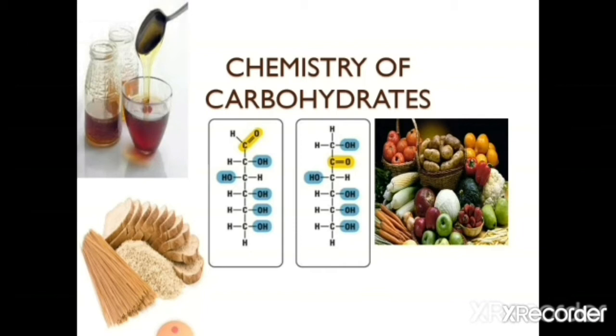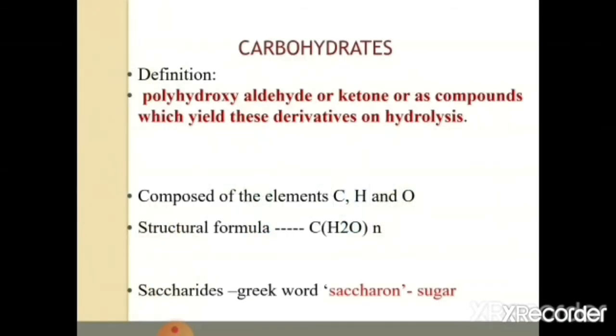Today we'll discuss the chemistry of carbohydrates. So how will you define a carbohydrate? They are polyhydroxy aldehyde or ketone compounds, or compounds which yield these derivatives on hydrolysis. They are composed of the elements carbon, hydrogen and oxygen. Saccharide is a Greek word which means sugar.